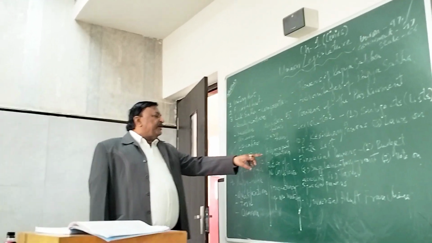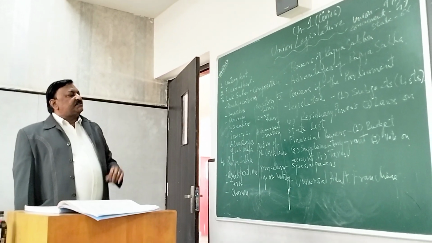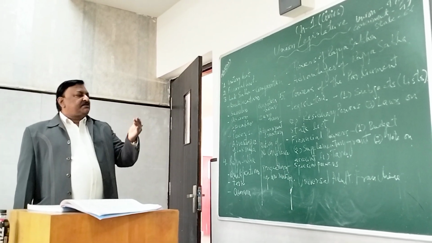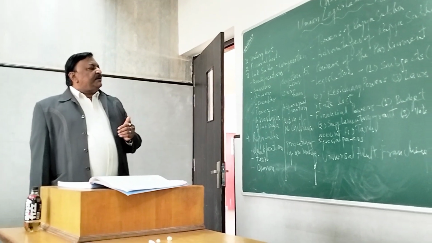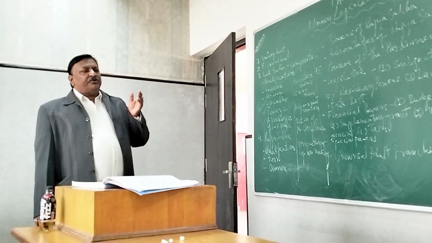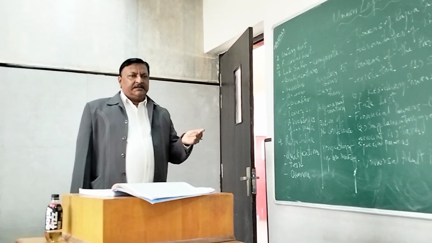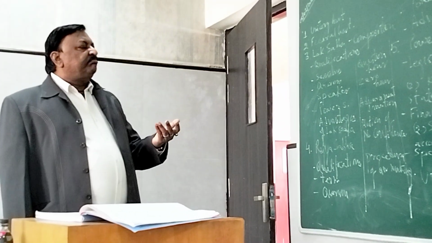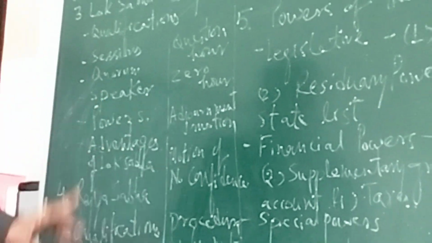Now come to another parliamentary word, and that is the adjournment motion. What does this mean? Let's see the definition of it. Under an adjournment motion, the normal business of the houses is set aside and an urgent matter of immediate importance is taken up for discussion. So the motion which is brought for this purpose is called an adjournment motion.